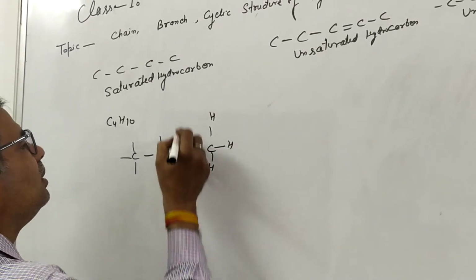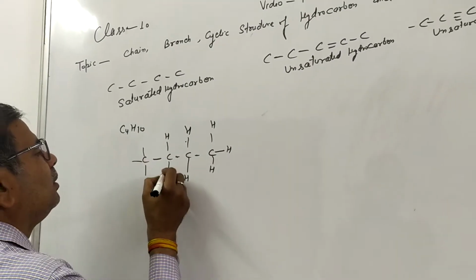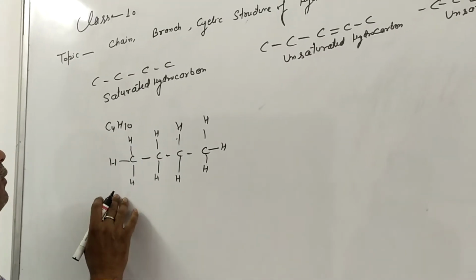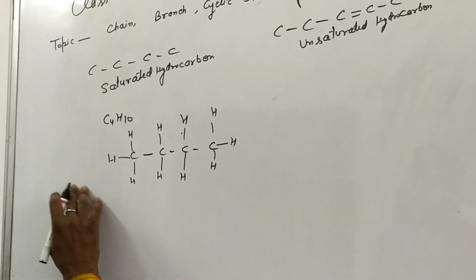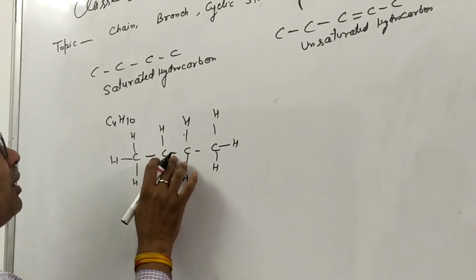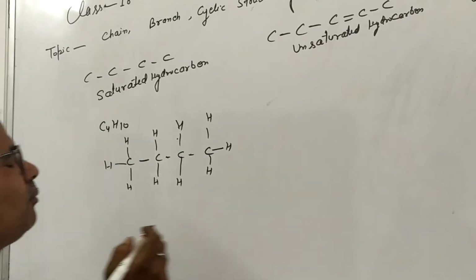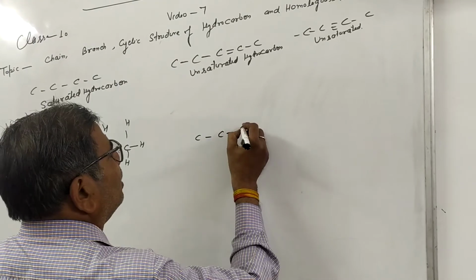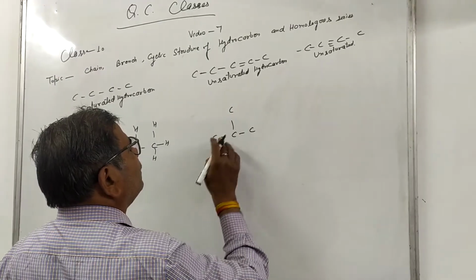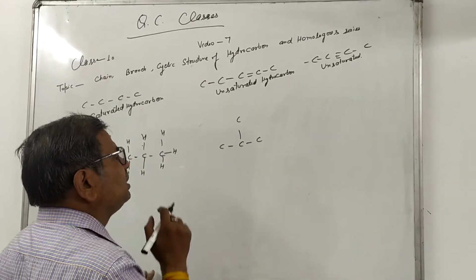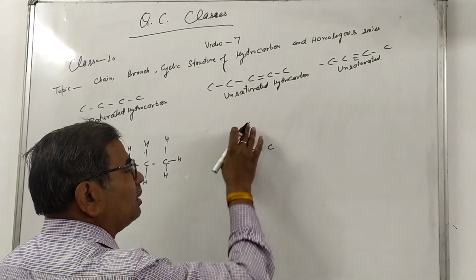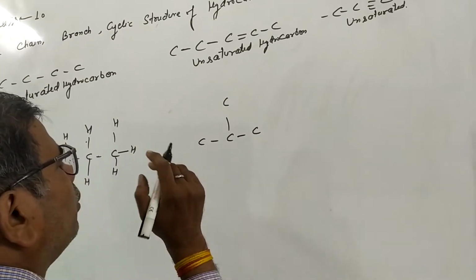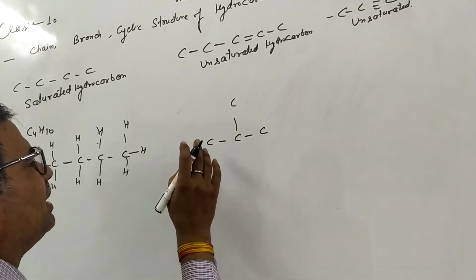Now this has 10 hydrogen and 4 carbon. It is saturated because carbon and carbon are bonded with single bond. And this formula can also be written. This also contains 4 carbon atoms bonded with single bonds. This is also a saturated compound. You fill up the hydrogen here also, you will get 10 hydrogen.